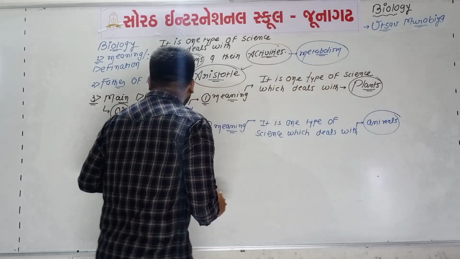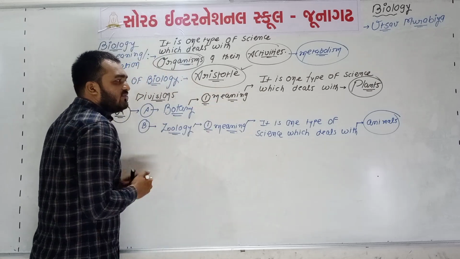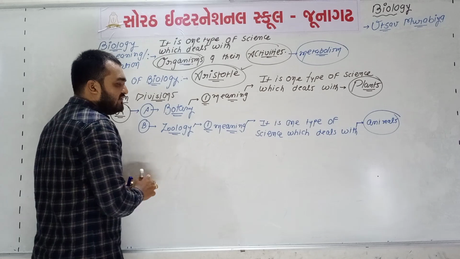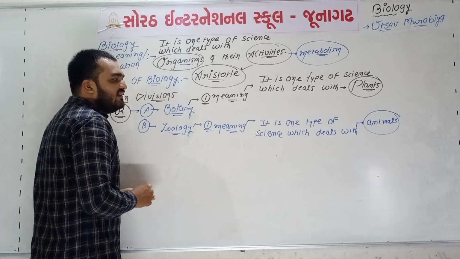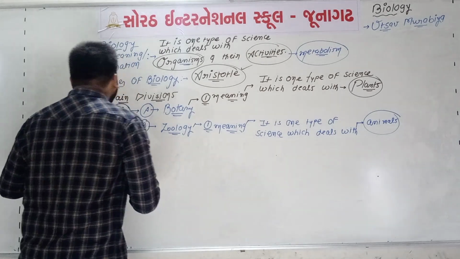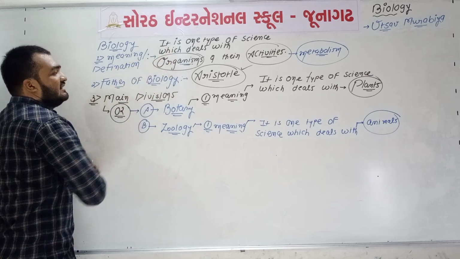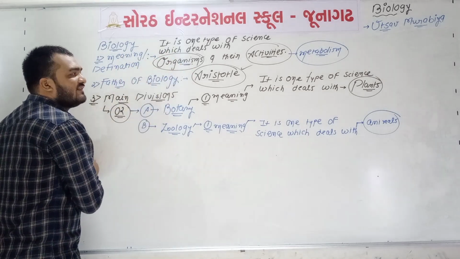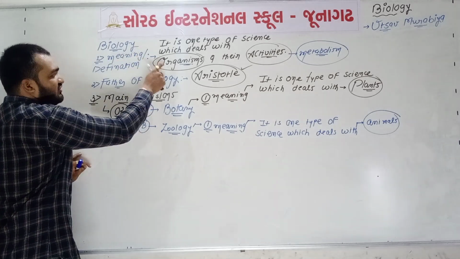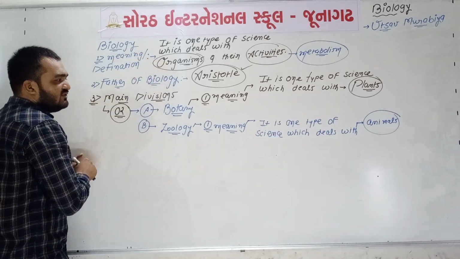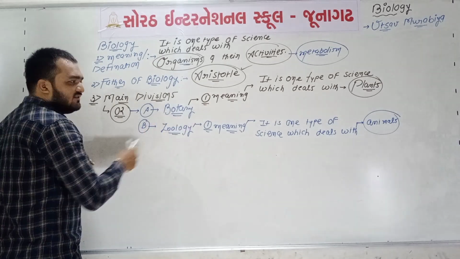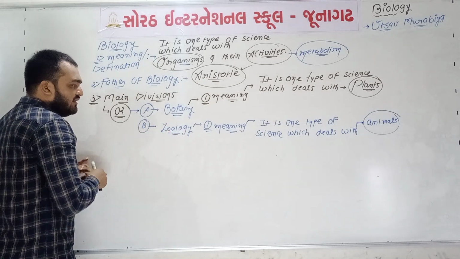So botany is one type of science which deals with plants, while zoology is one type of science which deals with animals. Biology is one type of science which deals with organisms. So three different words are used: in the first definition the word organism is used, in the second definition plants, and in the third definition animals.